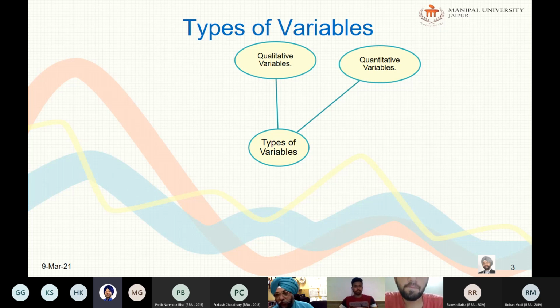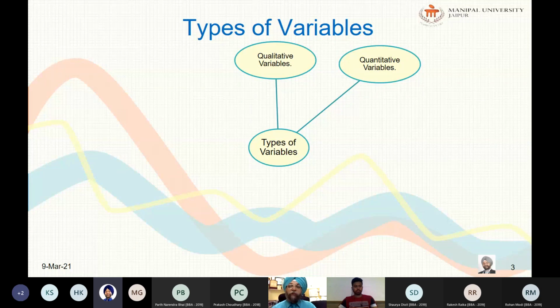So all those variables, the value of which makes sense in numbers, are called numerical variables or quantitative variables, which can be quantified. A quantitative variable is one in which the resulting observations are numeric and thus possess a natural ordering or ranking.